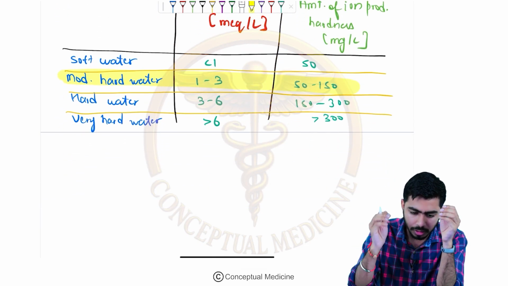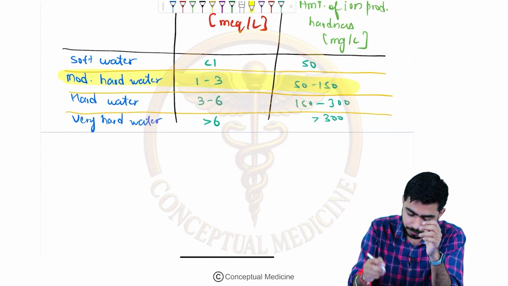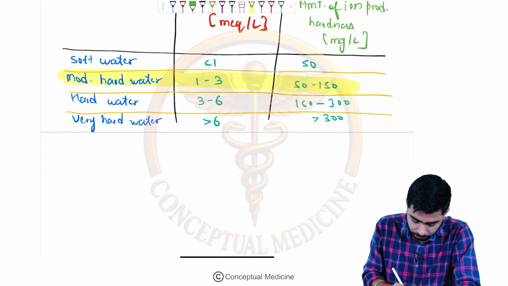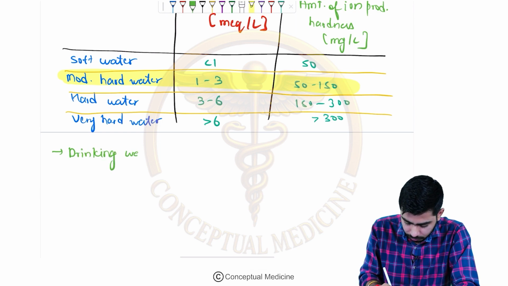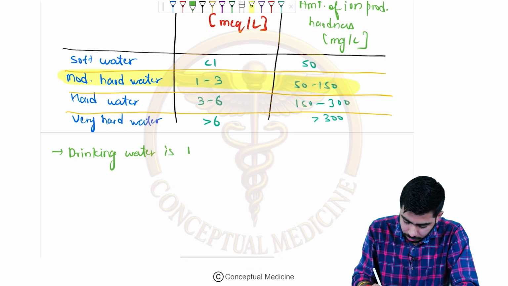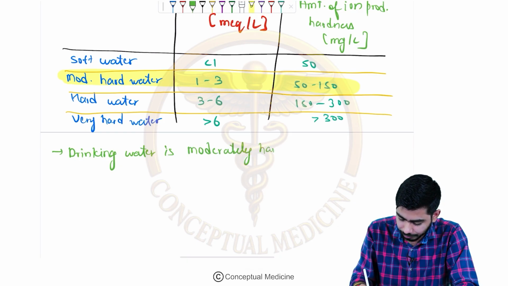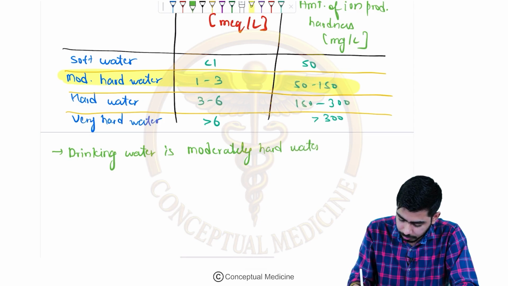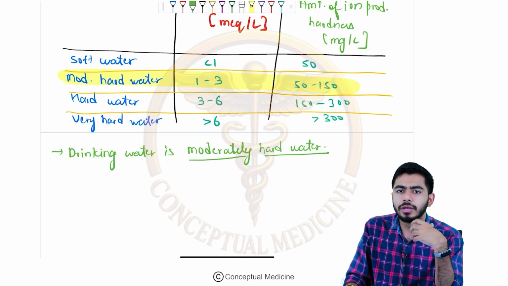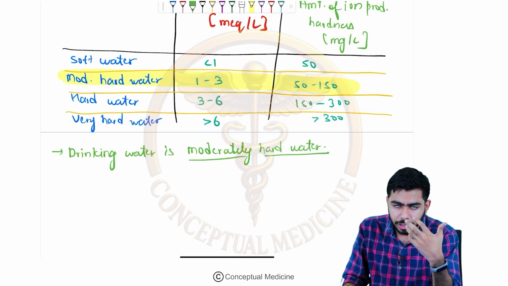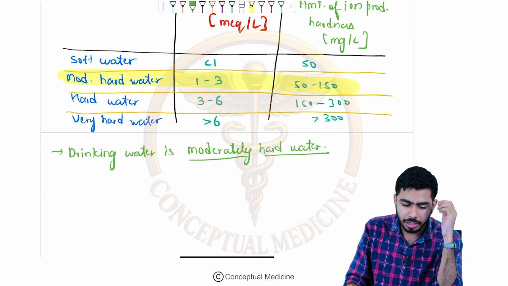So what is the drinking water? That must be moderately hard water. So drinking water is the moderately hard water. First point over here, drinking water is moderately hard water. Okay, so please do remember that, moderately hard water, right? So that might be asked, what kind of water you are actually drinking. That is a moderately hard water.